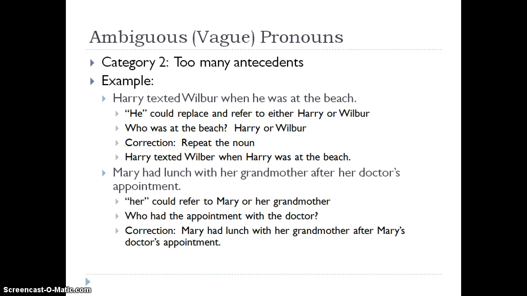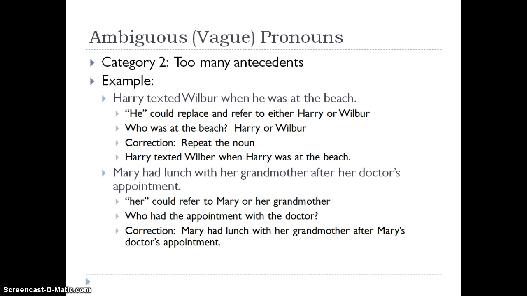Let's look at the other side of the spectrum where I have too many antecedents. For example, "Harry texted Wilbur when he was at the beach." "He" could replace and refer to either Harry or Wilbur. Who was at the beach? Was it Harry when he sent the text or Wilbur when he received it? The best way to correct this is to just repeat the noun you need. "Harry texted Wilbur when Harry was at the beach."